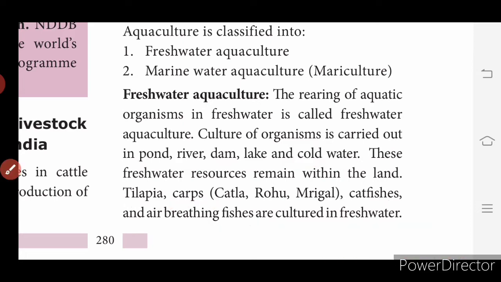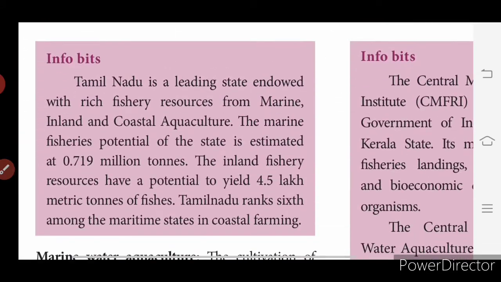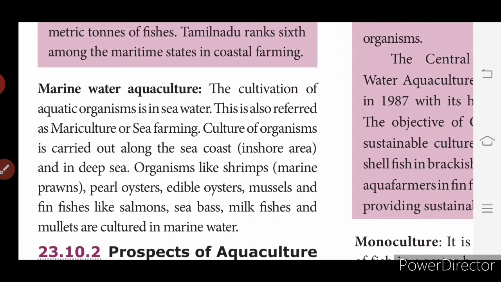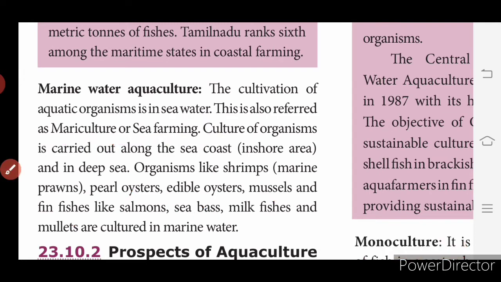Okay. So next we will see marine water aquaculture. What is marine water aquaculture? The cultivation of aquatic organisms in sea water. Marine means sea, right? So the cultivation is in sea water. This is also referred to as mariculture or sea farming. The culture of organisms is carried out along the sea coast, deep in the sea. Organisms like shrimps, pearl oysters, edible oysters, mussels and fin fishes like salmons and sea bass, milk fishes and mullets are cultured in marine water.